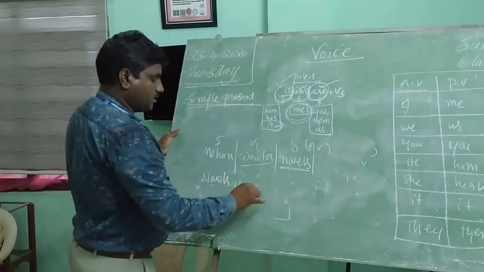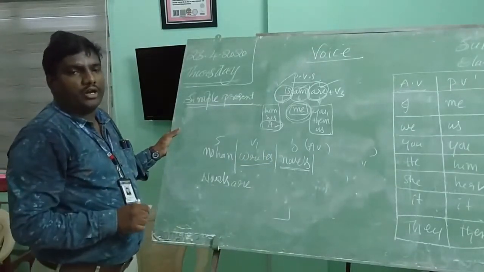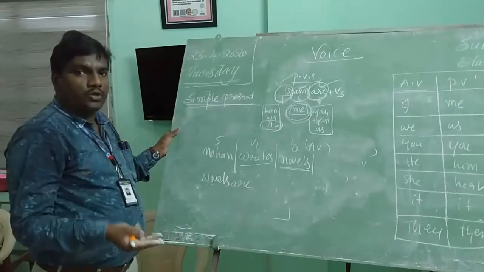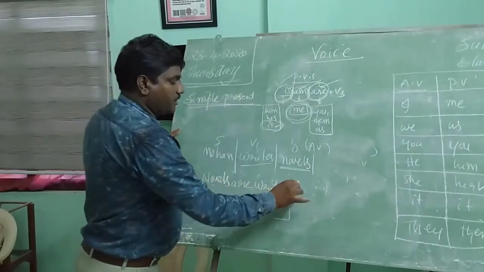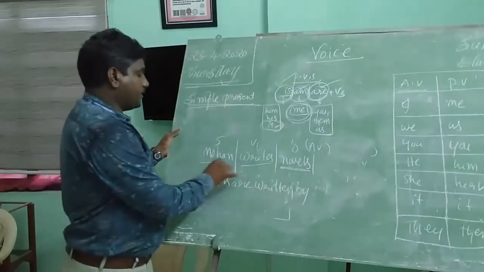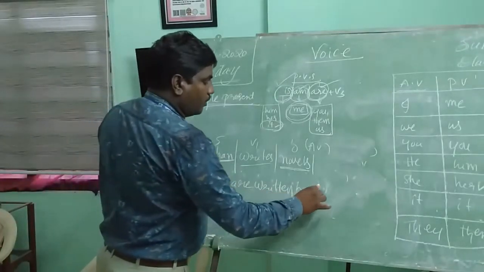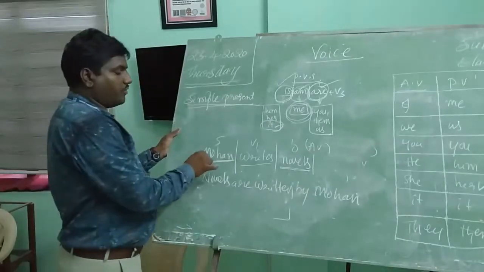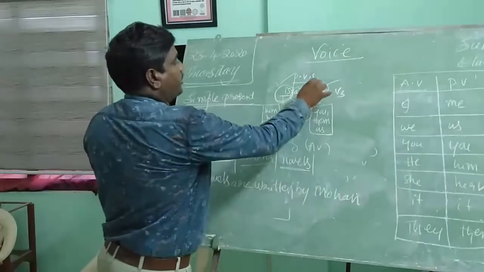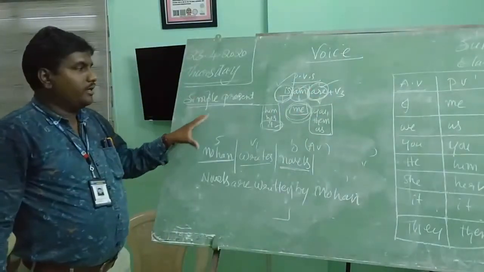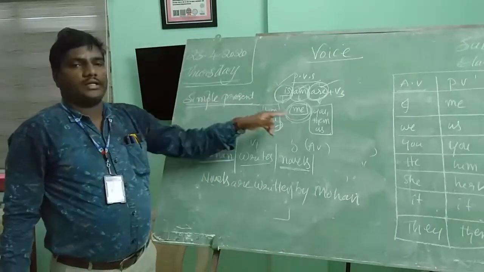Then novels are. What is the V3 form of write? Write is a base form. What is the V3 form? Write, wrote, written. Okay, written. Novels are written by, and here Mohan is there. So novels are written by Mohan. Here the noun form, as it is, we will write. So in this way are can be used. In this way we have learned, children, how we will frame the passive form in the simple present tense.